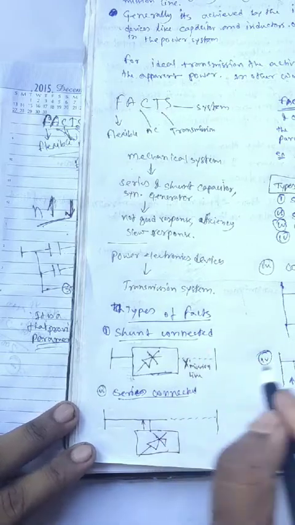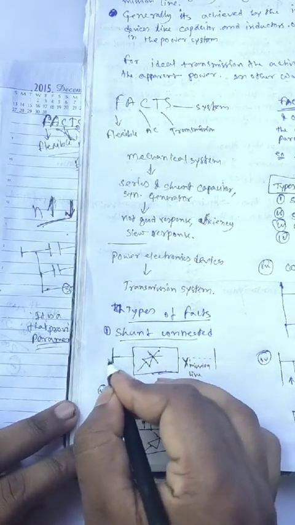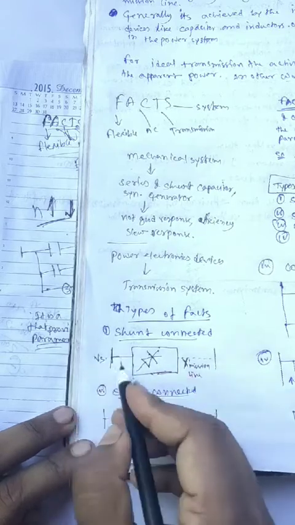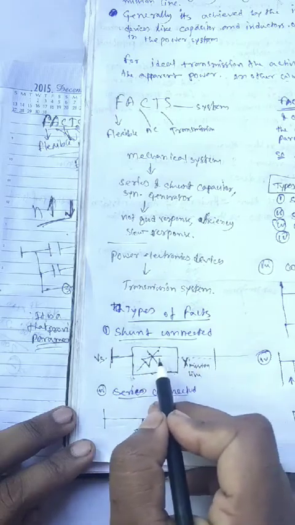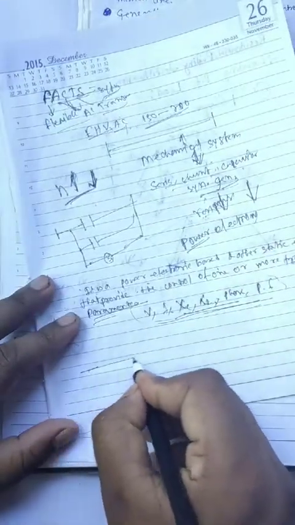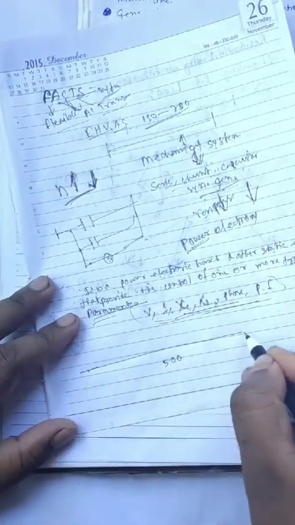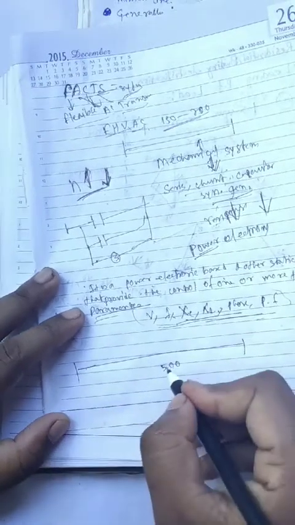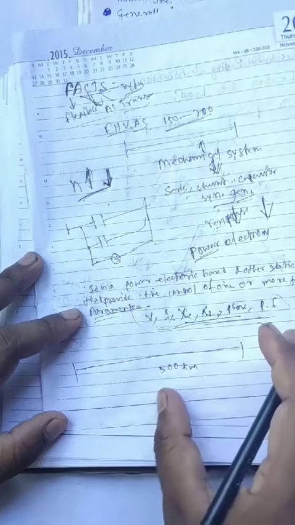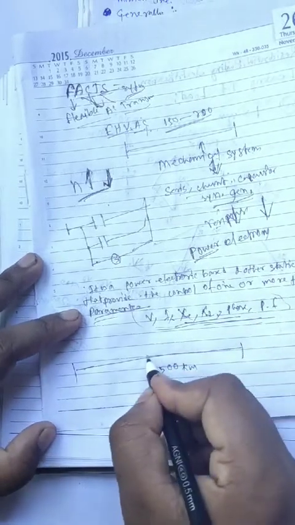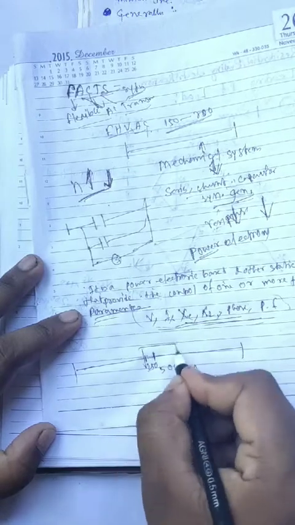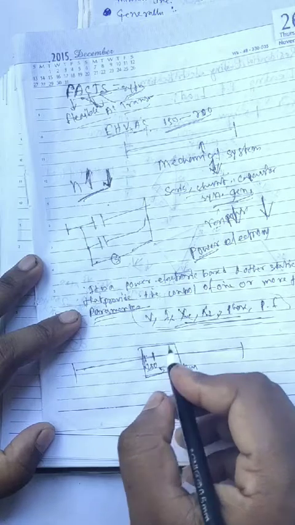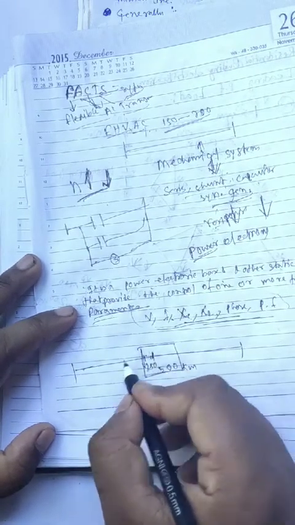We start with series connected FACTS. Suppose this is the sending end, and this is the transmission line through a long distance, suppose a 500 km transmission line, and we need a proper receiving end voltage. So at a middle point, suppose at the 250 km distance, here we use a series controller FACTS. That means the FACTS is connected in series with the transmission line.